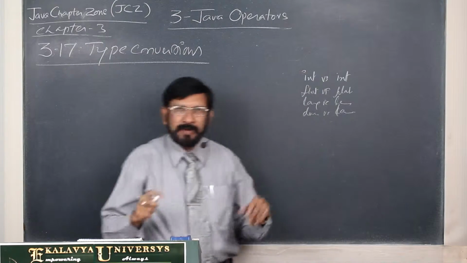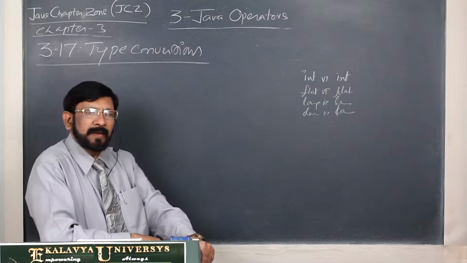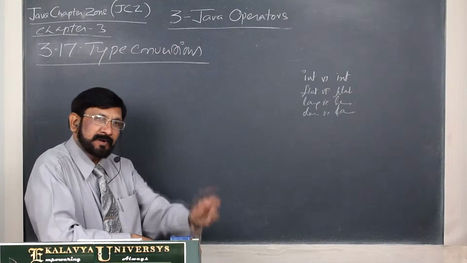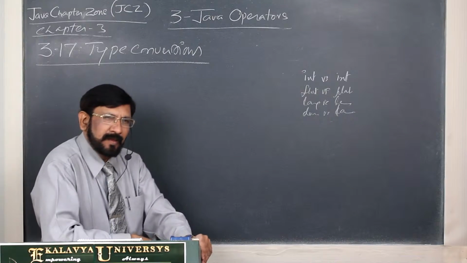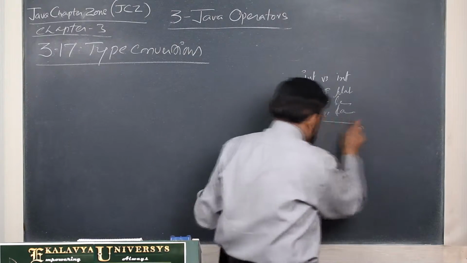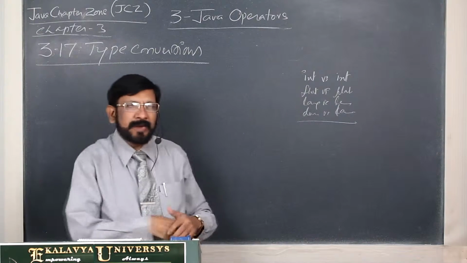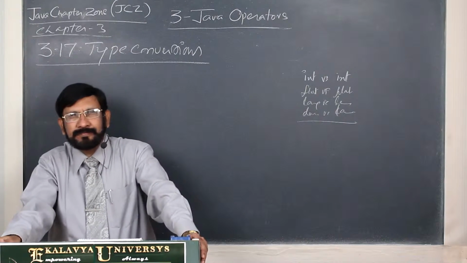So, now we are incapable of performing operations on different types of operands. In order to plug this loophole, these type conversion rules are developed.